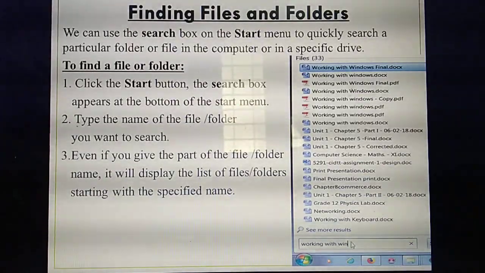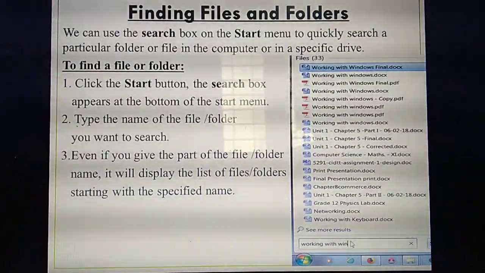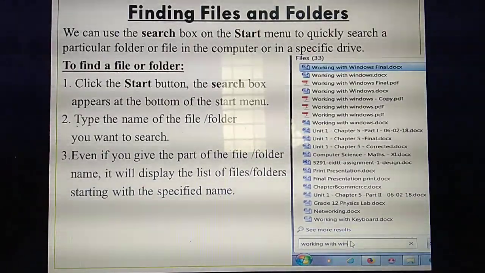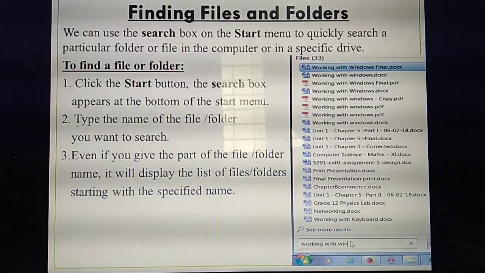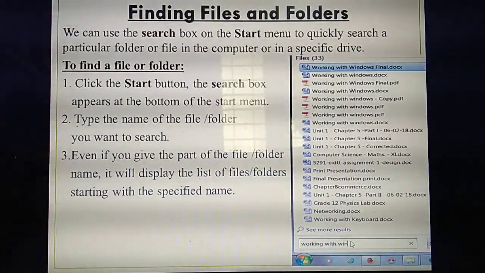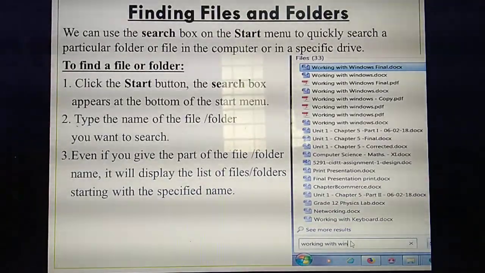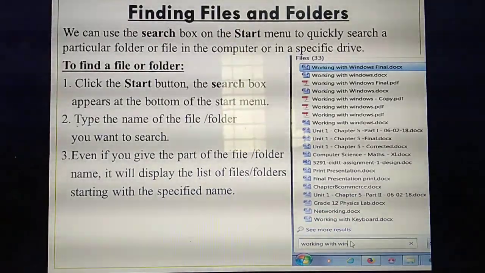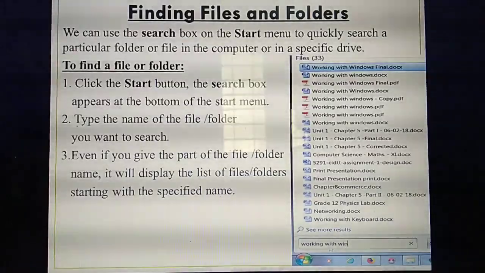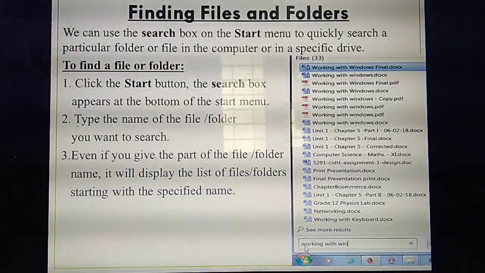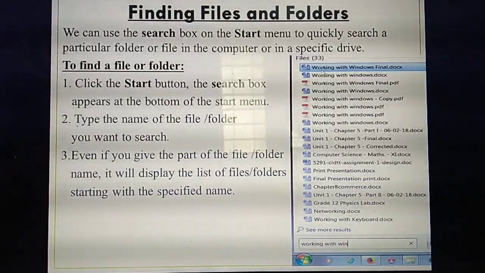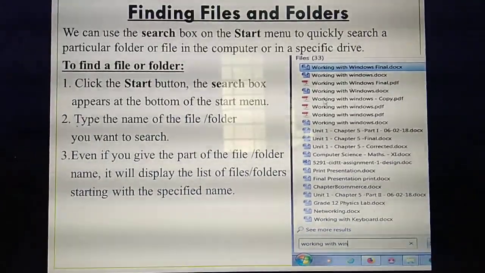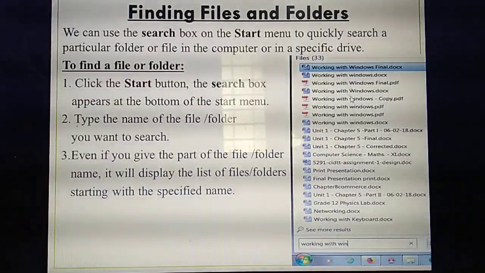So if you type, you are going to take your file stored in your computer. It is similar to the contacts in your mobile phone. If you type the name Balu, if you type B, all the names starting with B will be displayed. Likewise, here you are going to take your file. For example, if you type a file starting with the letter W, the files present in C starting with W will be displayed. Among those, you can select. This is one step.